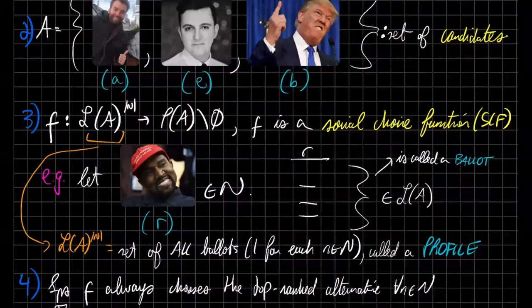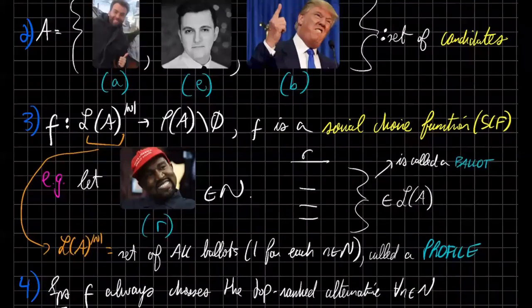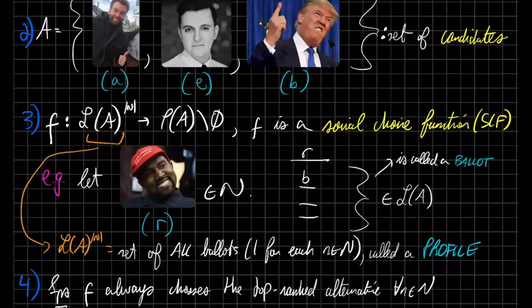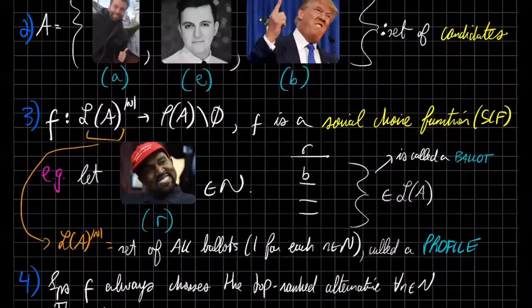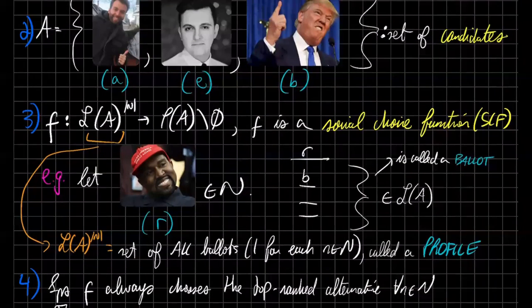What we mean by a ballot is, suppose Kanye West is one of our voters. Obviously, Kanye West is going to favor Donald Trump, so he's going to put Trump as his first choice candidate. This is just an informal way of describing a ballot. Let's say he likes computational complexity, so he's going to put Professor Adha second, and then he's going to have the Turk last. Yep, sounds good. This is known as a ballot, and for every such voter, we're going to have a specific ballot. It's just an informal, strict ranking of the alternatives or the candidates.